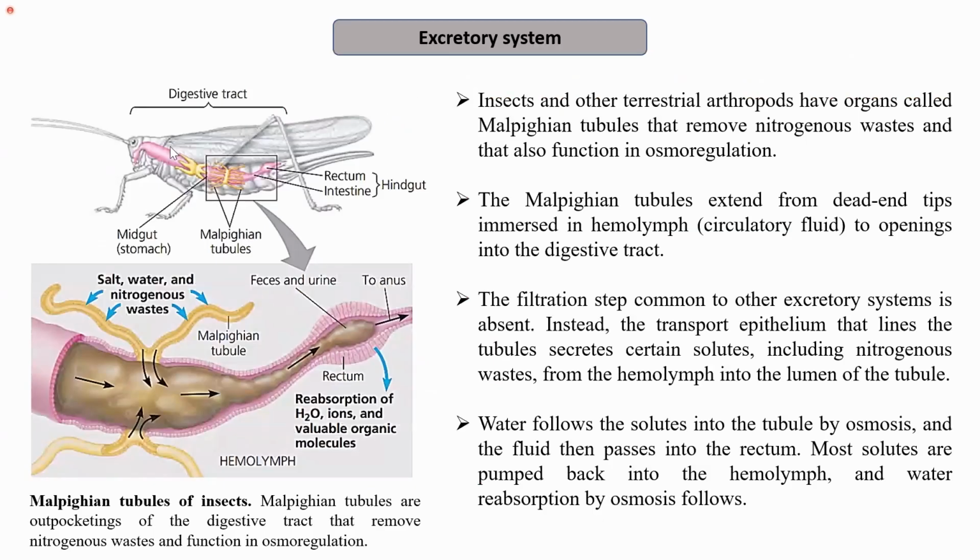So this is the excretory system. Next is the excretory system. We know that they have Malpighian tubules, which are the outpocketing of the digestive tract. So they are the outpockets of the digestive tract only.